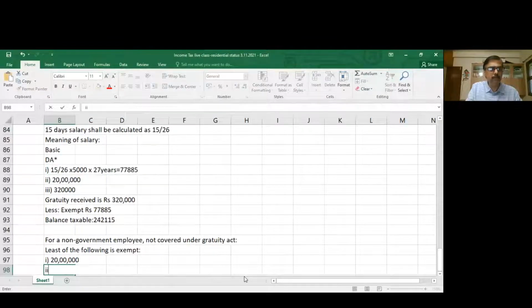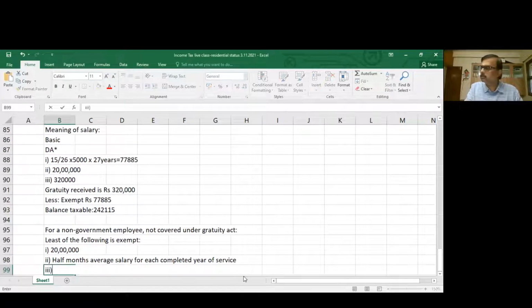Second, half month's average salary. Very interesting. I don't know why this difference is really coming. There's no point in it, but they decided to be so. For each completed year of service. So you should have completed the service.